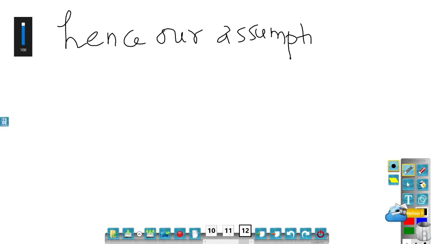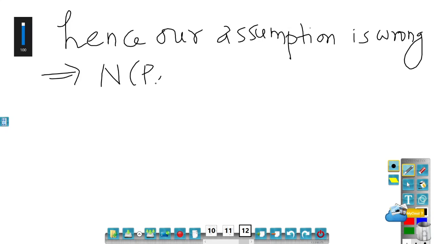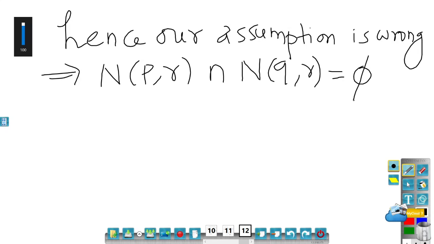Hence our assumption is wrong. So this would imply N(P, r) intersection N(Q, r) is equal to empty.